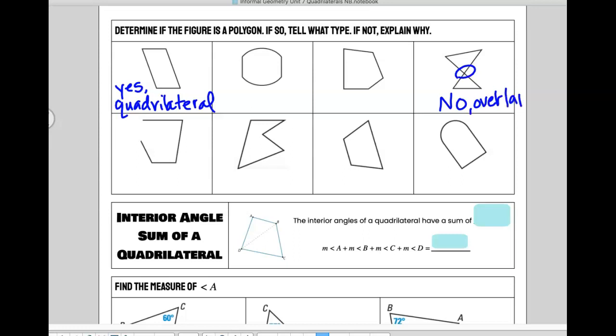I'm having issues though. So this one, what's the issue? This part, right? Curved. You guys can read my writing. How about this one? Not closed.